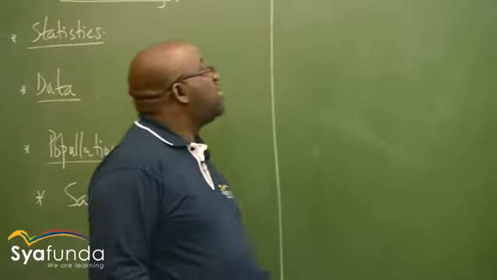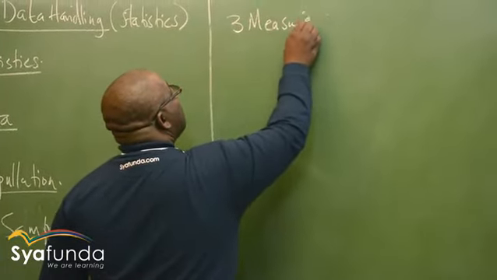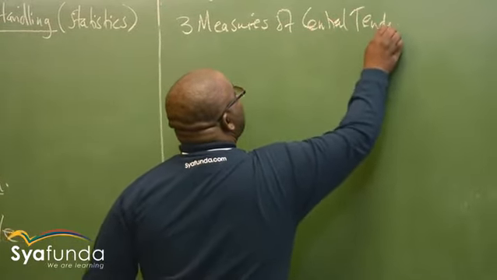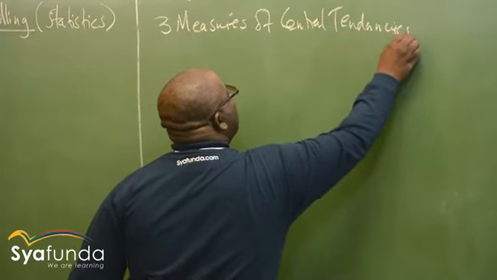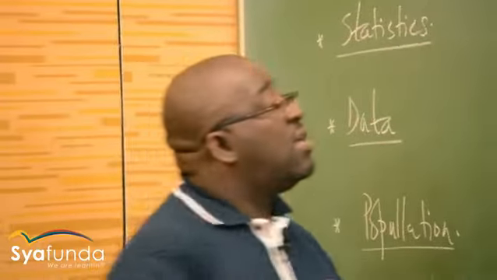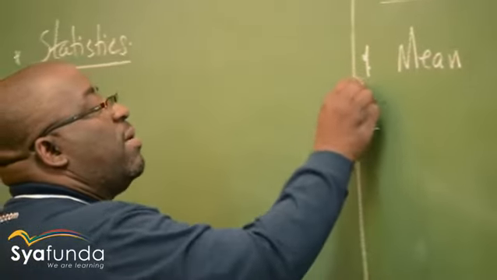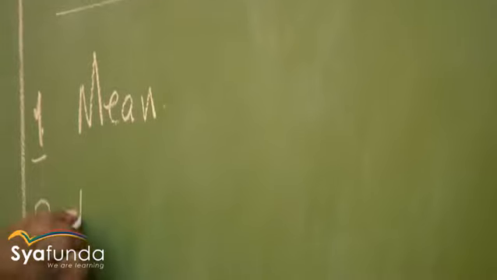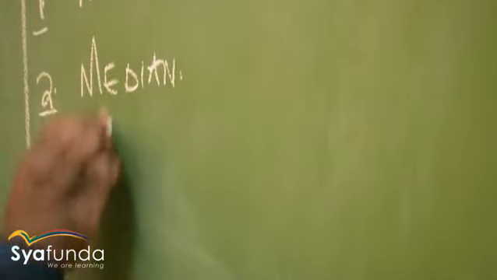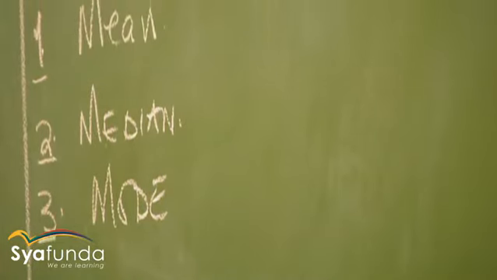Right, I want us to move straight to 3 measures of central tendencies. Right, this is where we talk about, number 1, the first one out of the 3 is called the mean. The next one that we'll be talking about is called the median. And the last one is called the mode. These are called the 3 measures of central tendency. This is how we interpret our data.